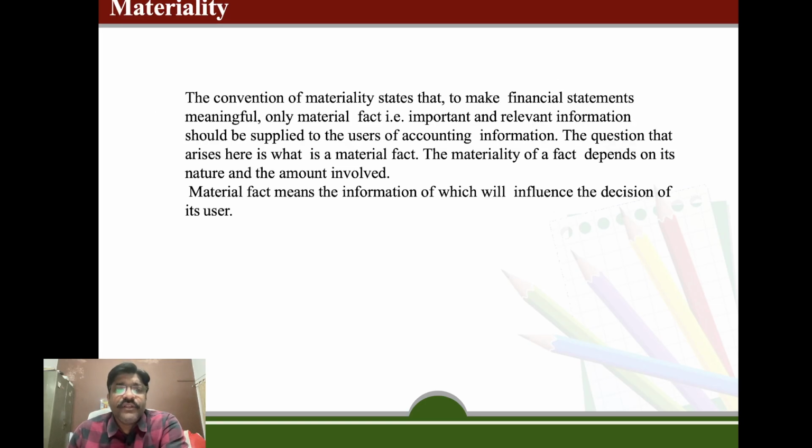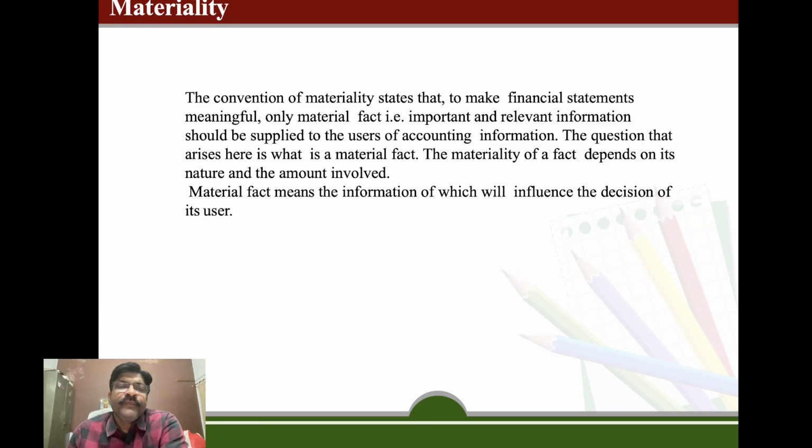Materiality. As the name suggests, what will be the material impact on the business? We will record only those transactions or things which materially impact the business. The convention of materiality states that to make the financial statements meaningful, only material, that is important and relevant, information should be supplied to the users of accounting information. The question that arises here is, what is a material fact? The materiality of a fact depends on the nature and the amount of money involved. A material fact means information which influences the decision of its user.